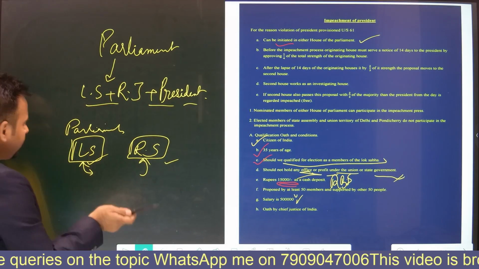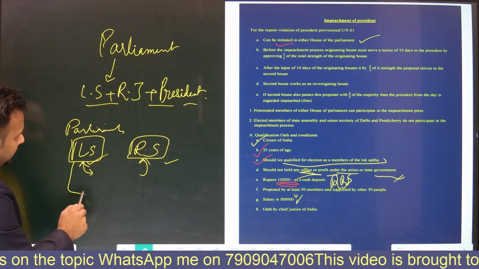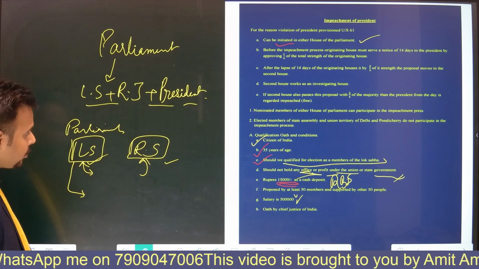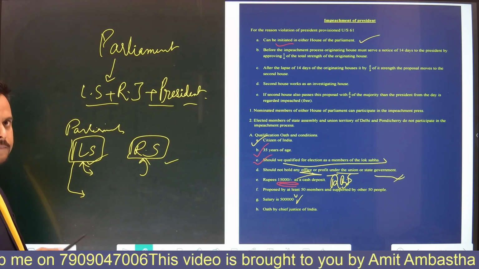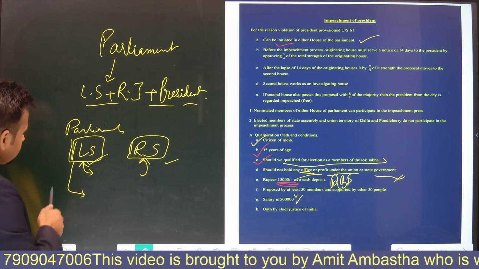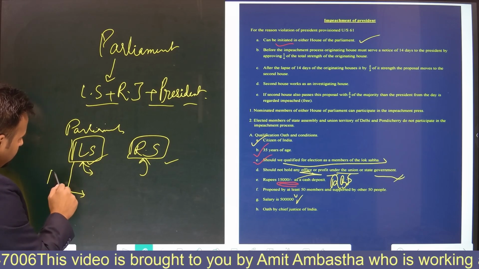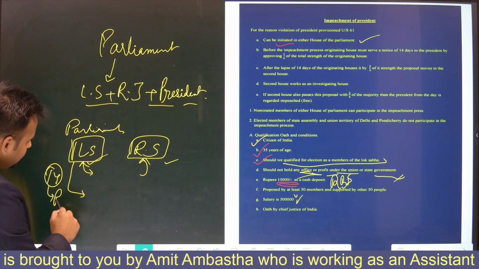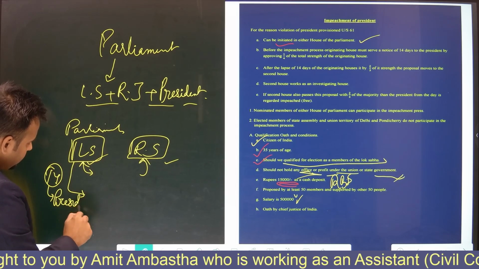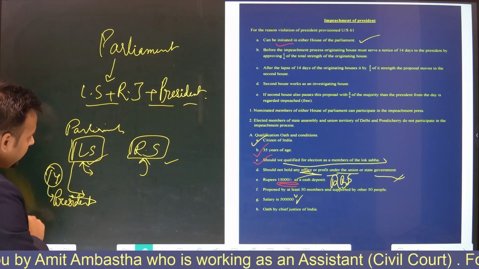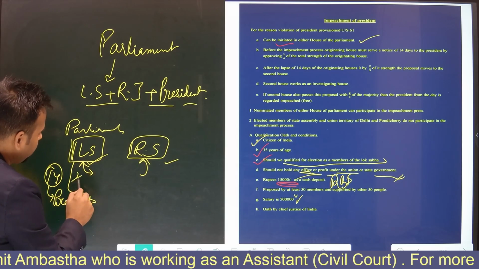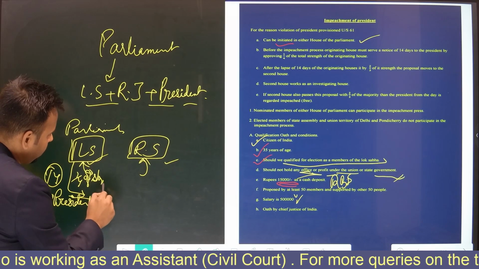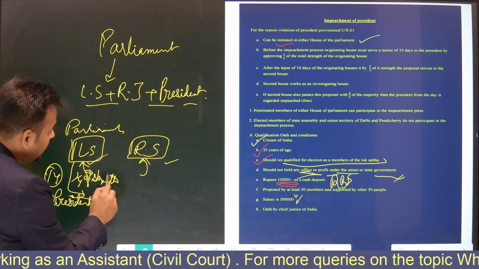That means, suppose the impeachment process started from the Lok Sabha, then what are the prerequisites or conditions for the impeachment process to go further? See, a 14 days notice will be given to the president, by approval of 1/4 of the strength of either house.